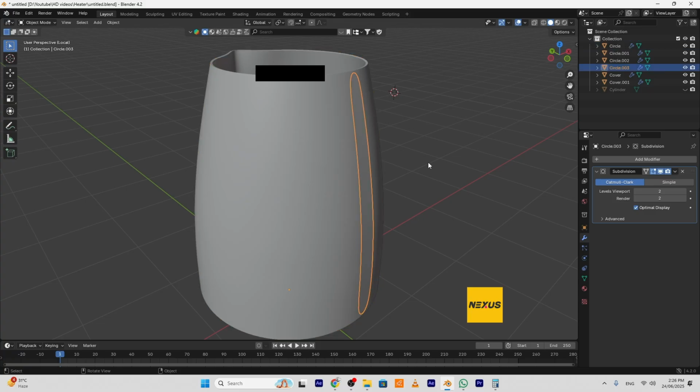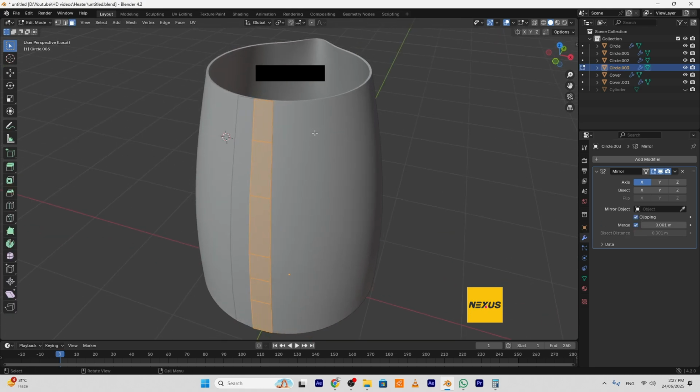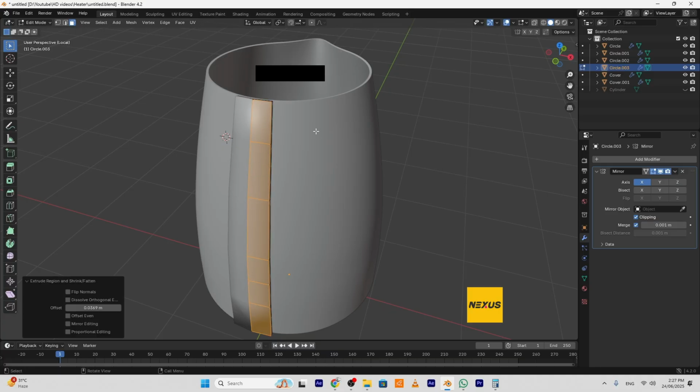Okay, I will delete the subdivision surface. I will add a mirror modifier, X, and don't forget the clipping. Go to edit mode, select everything. I will extrude along normals.